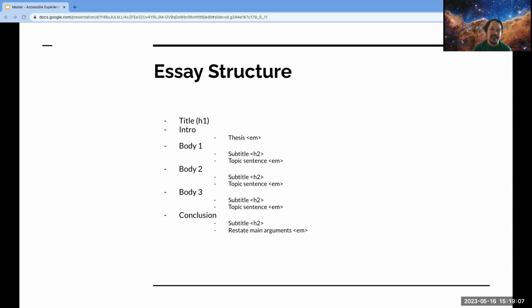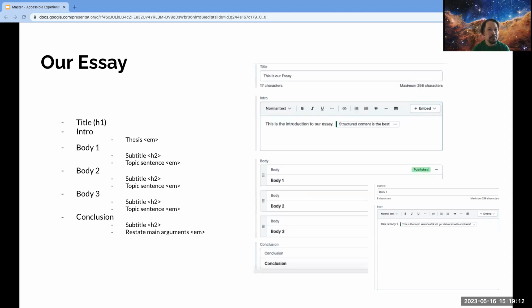And we can take a look at our essay structure that we had up as an example. And our example essay structure could look like this in a headless CMS. And illustrated here is a content model that supports all of the components that we identified in our structure. Titles, subheadings, thesis statements, and topic sentences are all clearly identified and are made known to allow for mapping within the specified context. All of this stuff is labeled and ready to be delivered to any device.